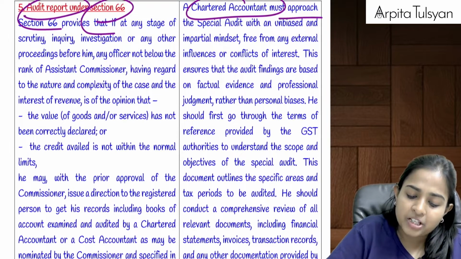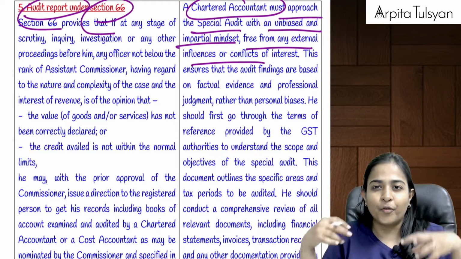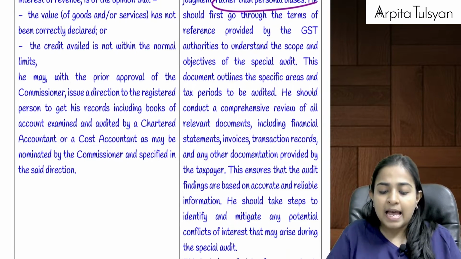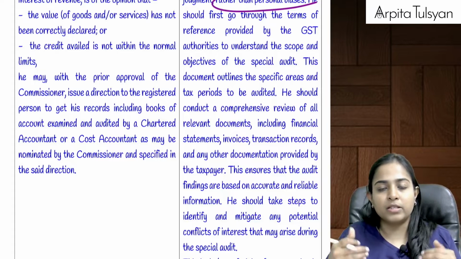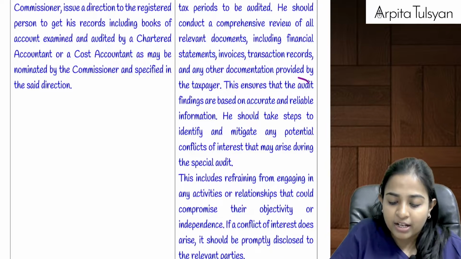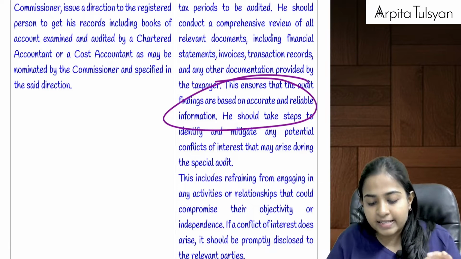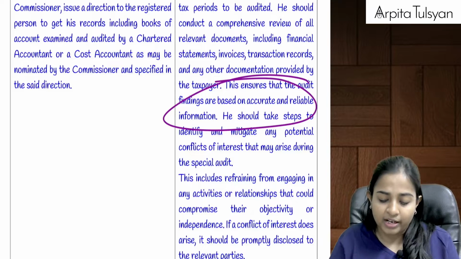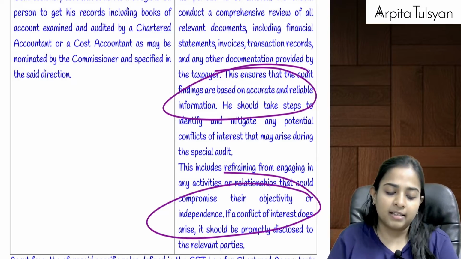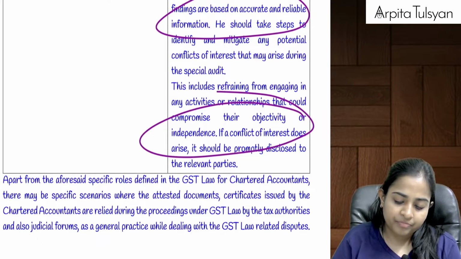So a chartered accountant must approach the special audit with an unbiased and impartial mindset, free from any external influences or conflicts of interest. It should be free from all personal biases, and it should be done on the basis of references and guidelines provided by the department, and he should try that whatever findings there are, these findings are totally accurate, and if there are any conflicts of interest, he should try to mitigate them, and with independence he should conduct this audit, which should be in the interest of revenue. He should be totally unbiased. Are you clear with this?